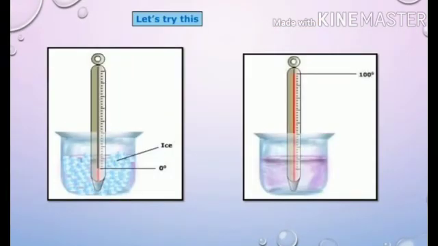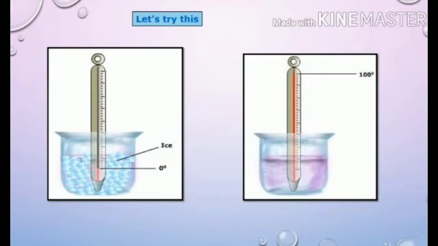Now let us try this. Here we are going to see one more activity. Take a thermometer from the laboratory. The bulb at its lower end is filled with mercury. The mercury rises to a certain level in the capillary tube. Above the bulb, you will see a scale next to the mercury column.